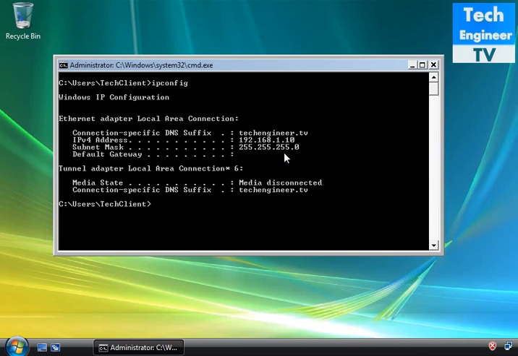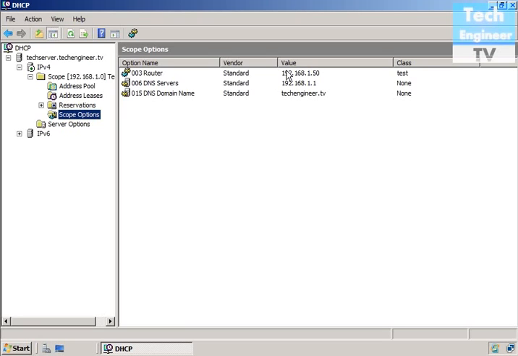So ipconfig again, and the default gateway shows nothing, since the router is not there and we are connecting directly. This is how we set it. It's also an ipconfig command.